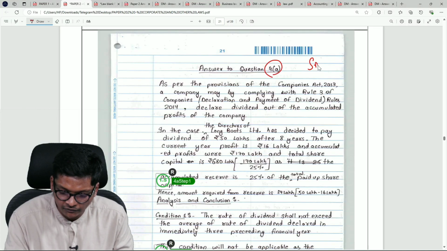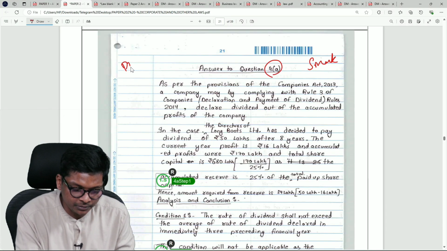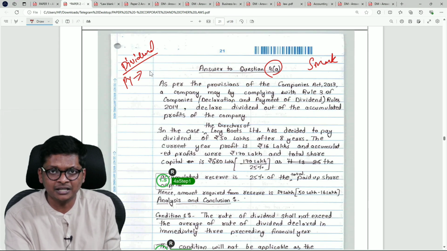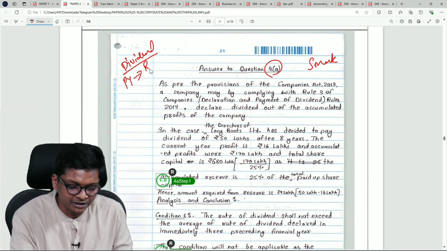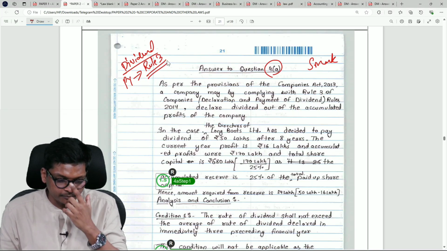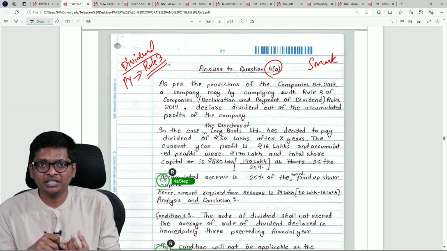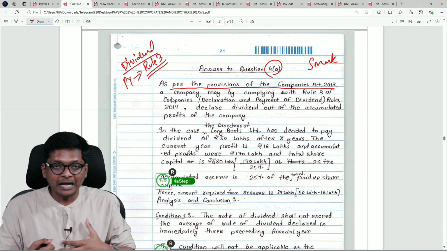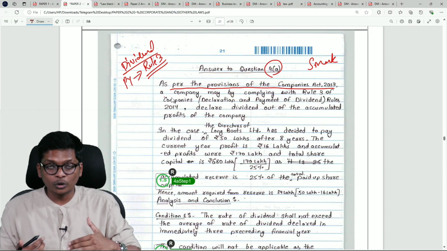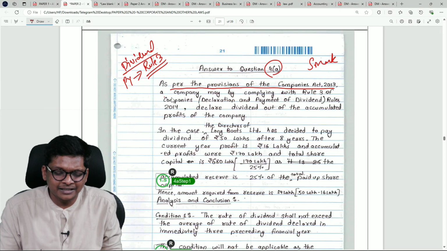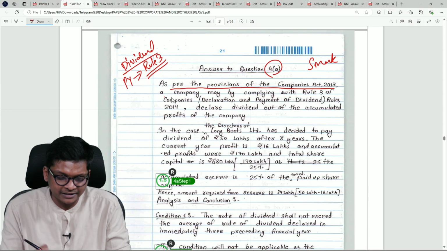This is another 5-mark question from the chapter on dividend, where the question talks about using previous year profits because current year profits are not adequate, and I am using the 3 rules. Rule 3. Look how neatly the student wrote. Again, the student does not remember the section number this time. So what did the student write? As per the provisions of the Companies Act. As the examiner, I will feel that okay, some questions you wrote the section number, some you didn't. That means it is very realistic. Don't think they will write for all sections.